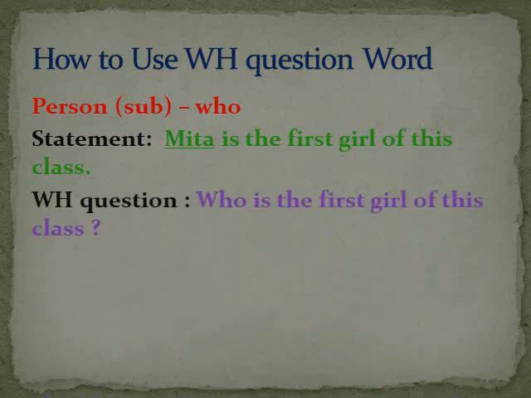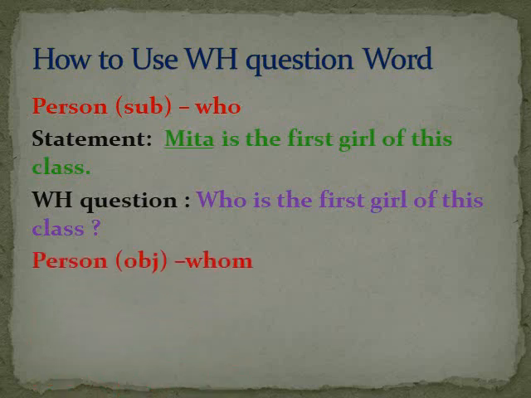So let's see the question. Who is the first girl of this class? দেখেছো? So we have to use who. Who is the first girl of this class? So answer will be Mita. So have to make the question in that way that the underlined word would be the answer. So questionটা এমন ভাবে করব যেন underlined wordটা থাকবে সেটা answer হবে. So make sure that your question is like that. So who is the first girl of this class? Answer will be Mita. That means this answer is okay.